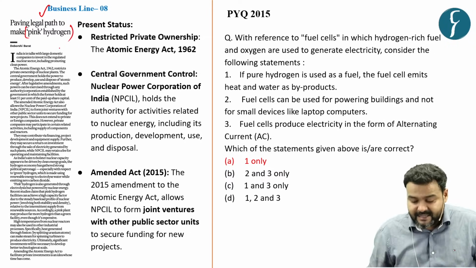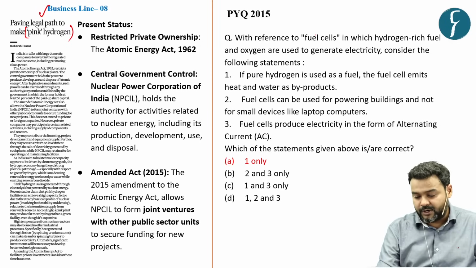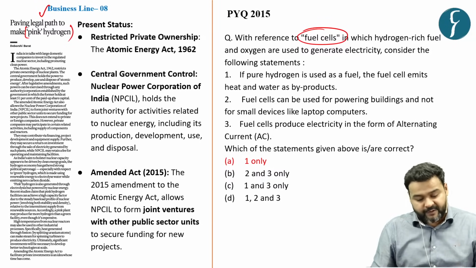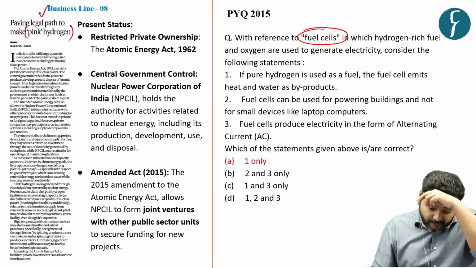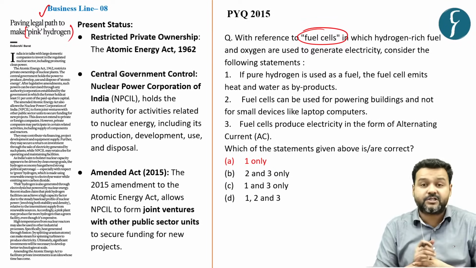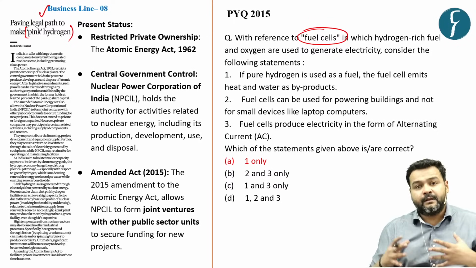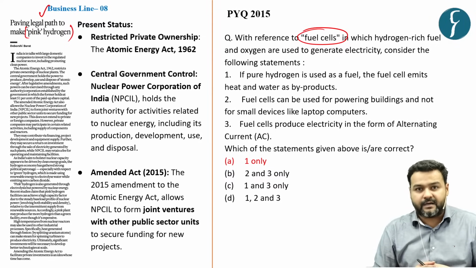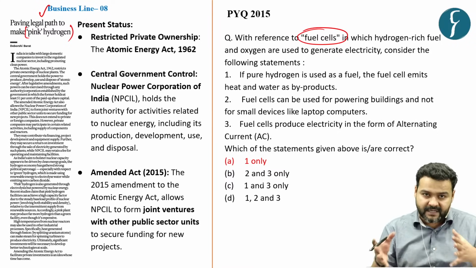Now UPSC has been asking questions based on new technologies, developments in India and abroad, so we have taken up this news article. And why is the government taking up this initiative now? Because at present the atomic or nuclear power plants are controlled and run by government entities, the public sector units.